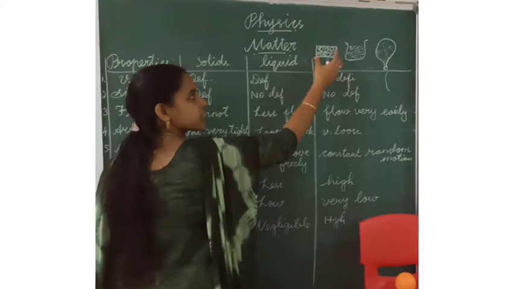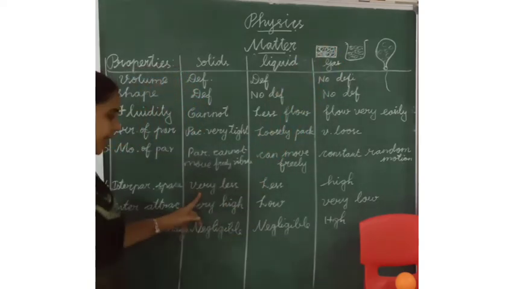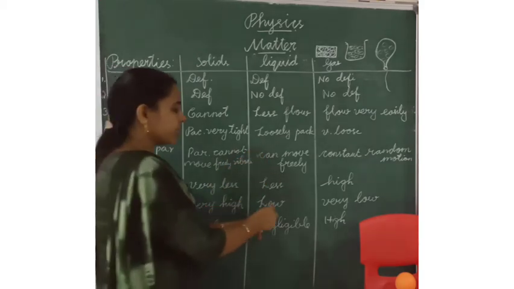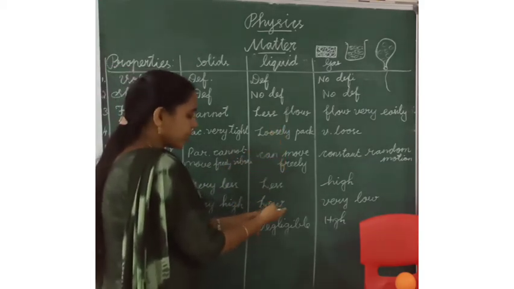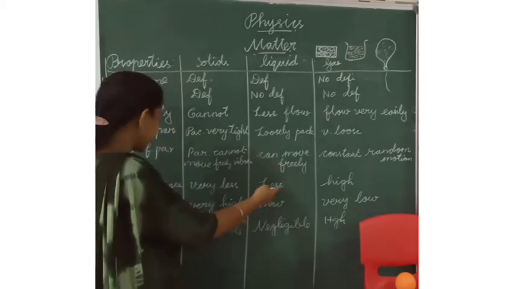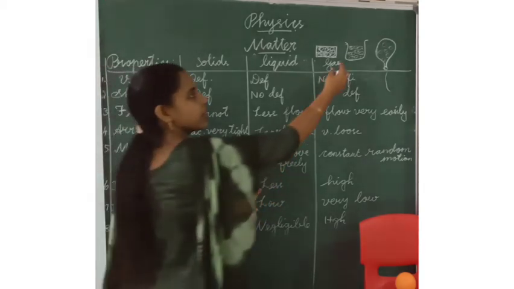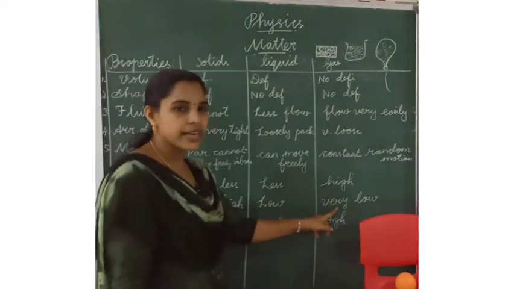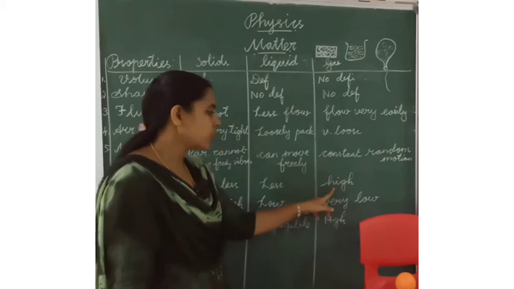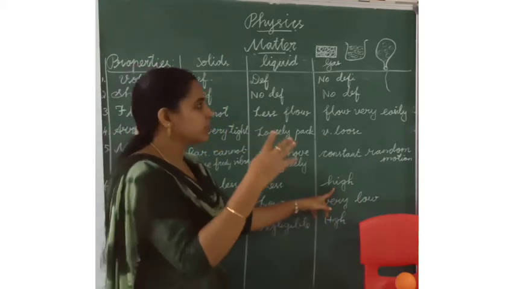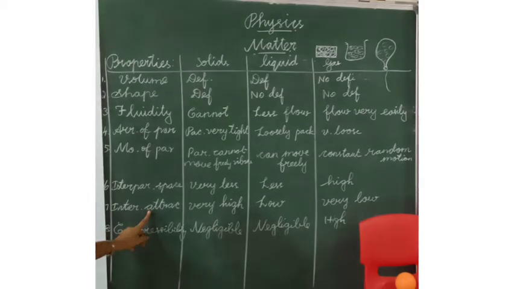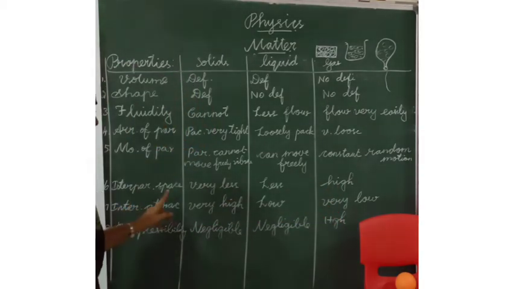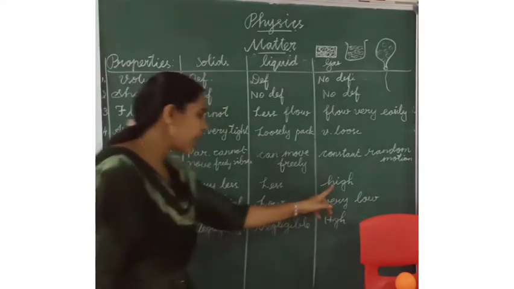Because of the attraction being more, the space will be less. In liquids, the interparticle attraction is low, so they can flow, and the interparticle space will be less. In gas, the interparticle attraction is very low, so the space will be more, or high.